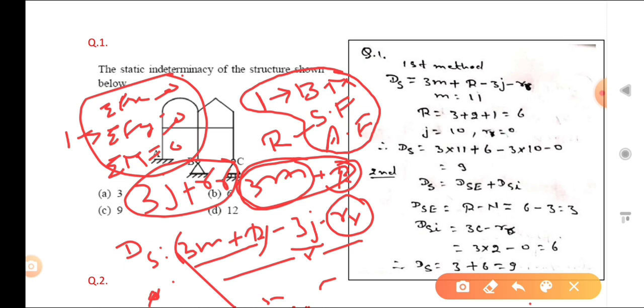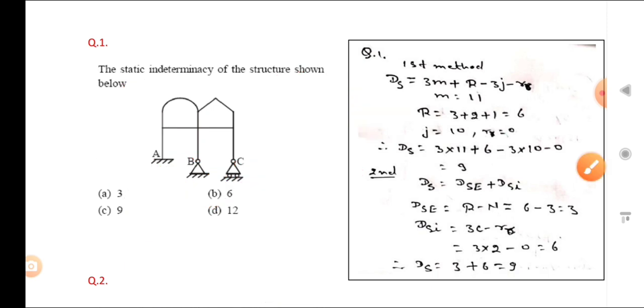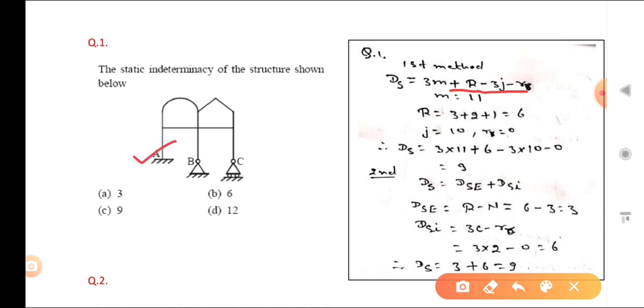Okay, now we know the formula: 3m plus r minus 3j minus rr. Now look at the first support A, which is a fixed support.